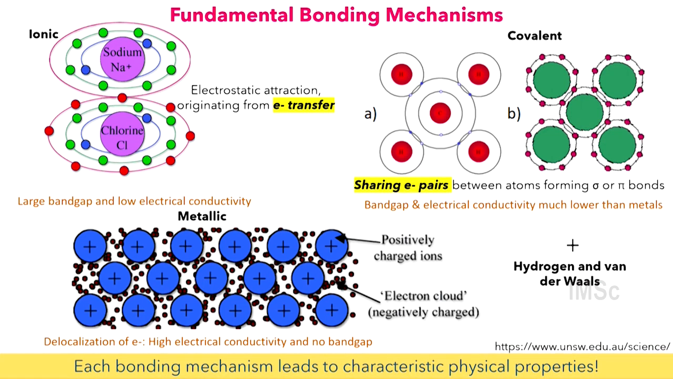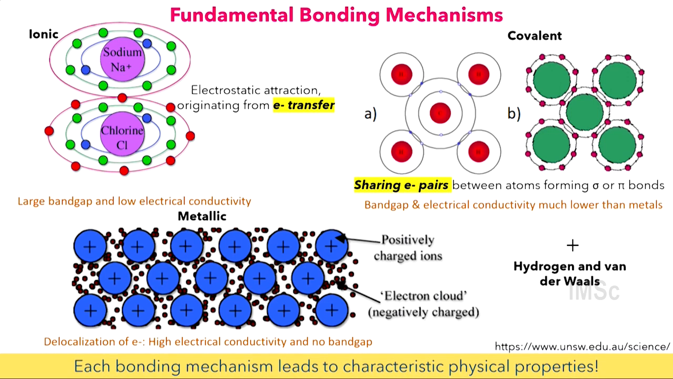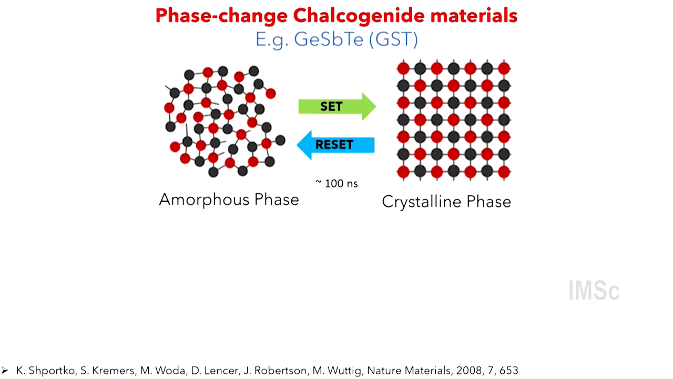If you remember, if there is a transfer of electron from one atom to another, you get ionic bond. And the crystals which you make from ionic bonding are typically very large band gap insulators, and they have very low electrical conductivity. The second category is covalent bonds, where 2 electrons are shared between the neighboring atoms. And these crystals tend to have slightly smaller electronic band gap, and hence they have relatively lower electrical conductivity than metals. But much higher than the ionic systems.